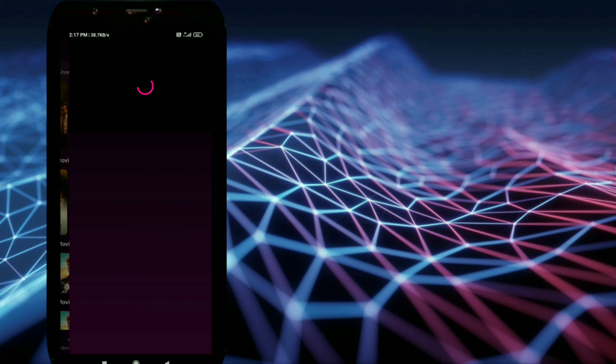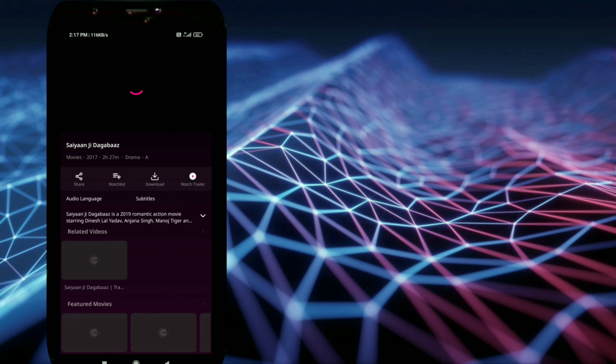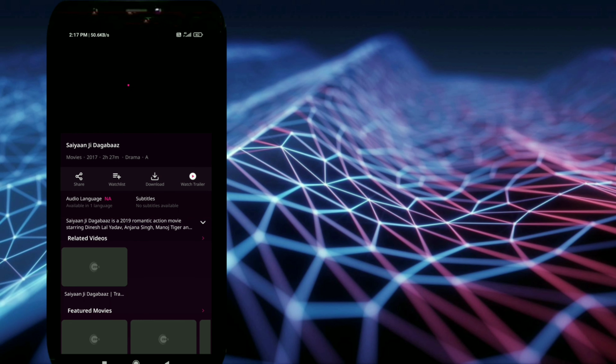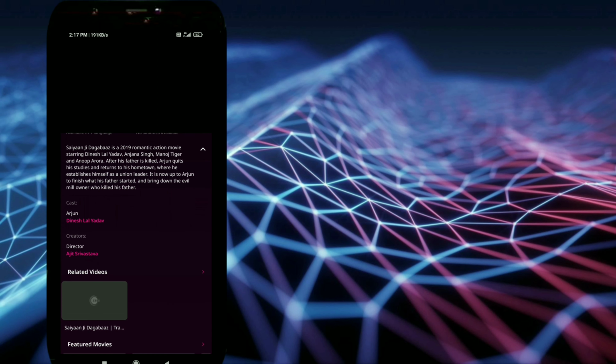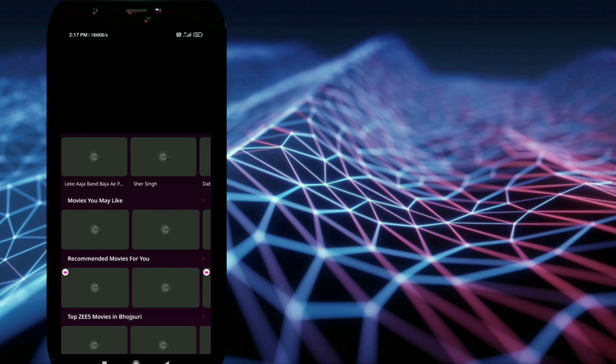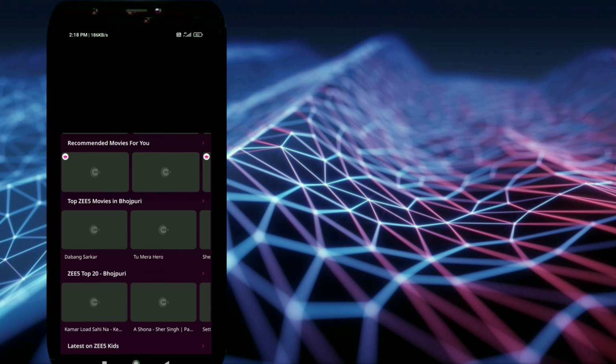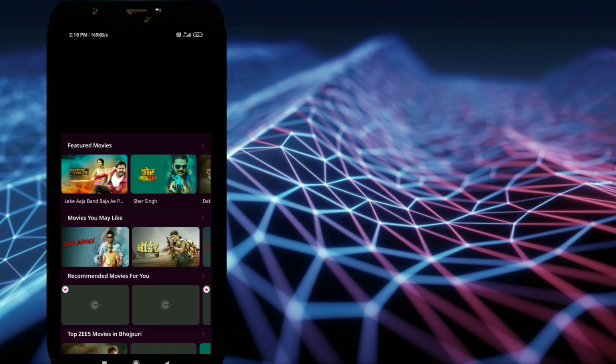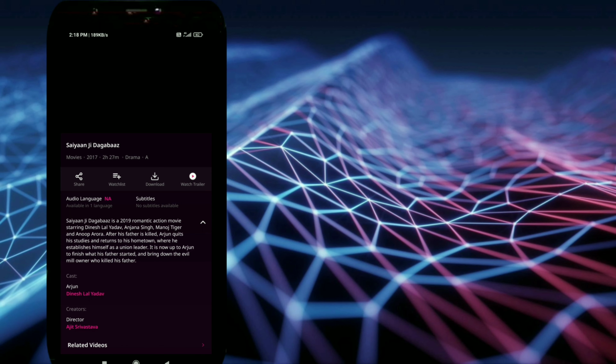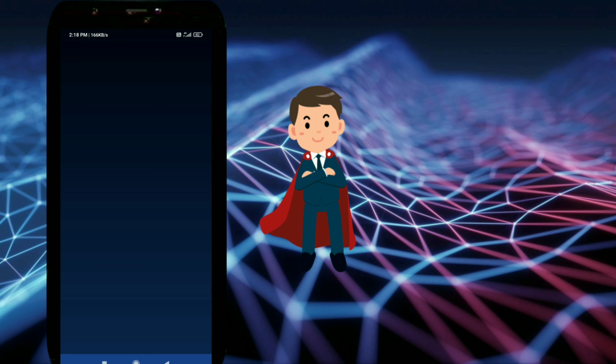Also you have to create an ID and just log in, and then you are able to see the various contents. It's taking time, and here you see the various descriptions and information of movies, popular movies, and movies that are similar, which are very common in all these OTT platforms.